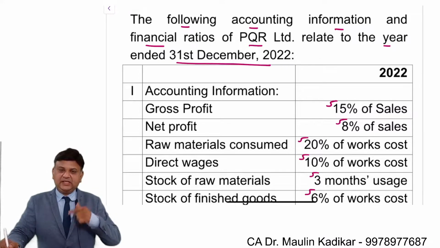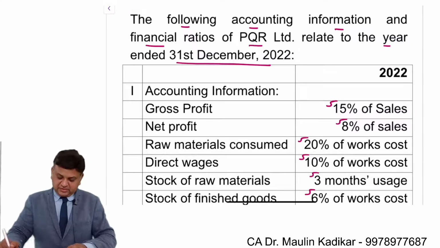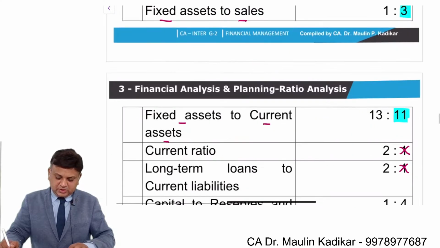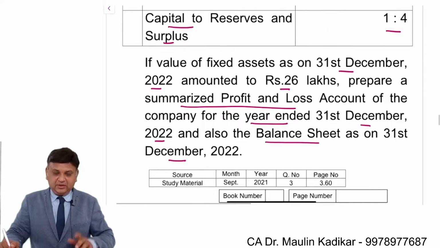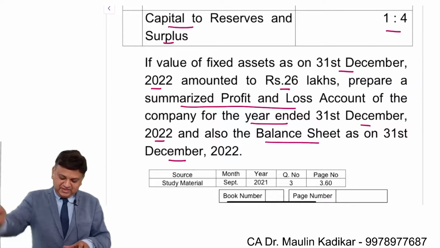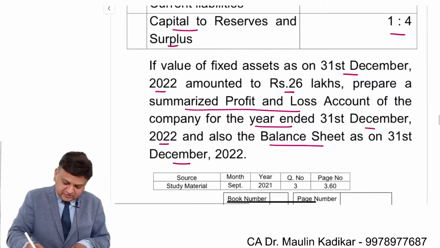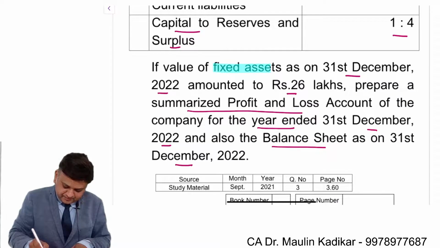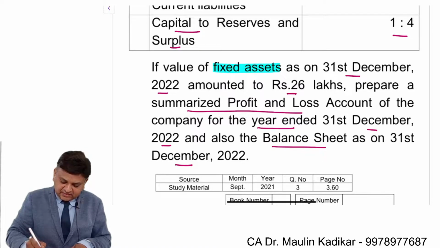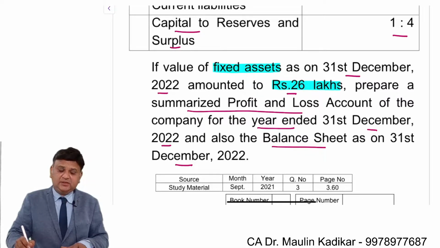Let us understand how to make the calculation of the answer. Dear students, in the entire question one value is given, and it is provided with respect to the fixed asset. It is an amount of rupees 26 lakhs.